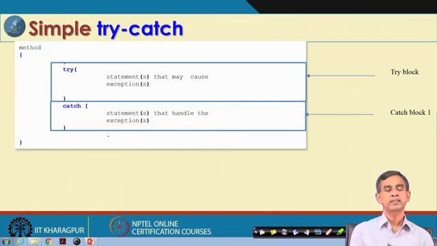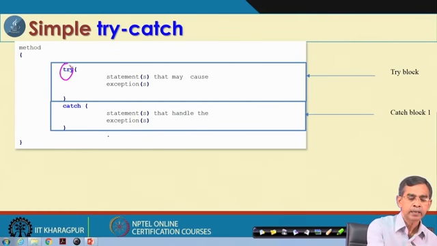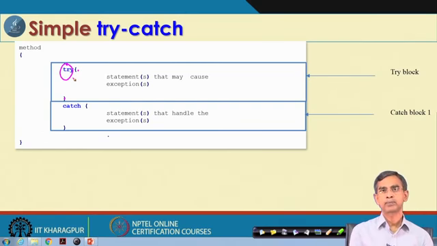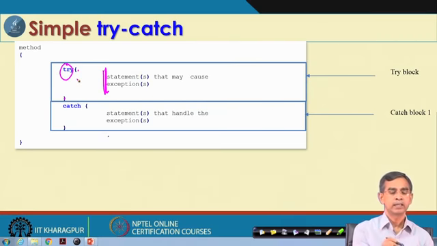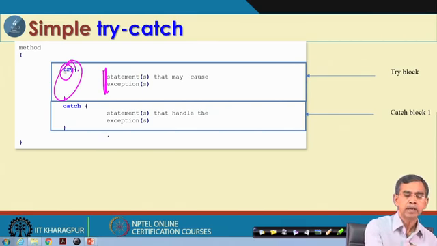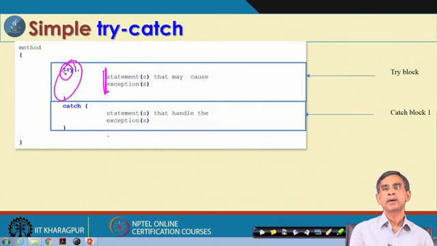Now, here you should see the syntax: try is the keyword, and it has a beginning and ending, that is basically called the try block. Whenever an exception occurs, this will be checked. That is why if you do not put this, and any exception occurs, the Java runtime manager will not be able to handle it. So, we should put it explicitly there.